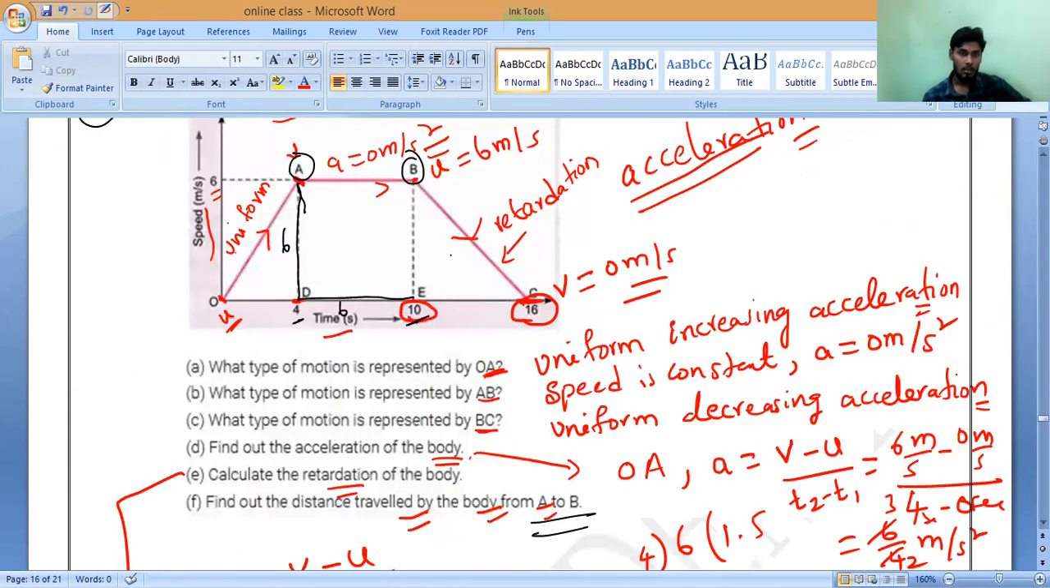Note it down. I have put it correctly. A to B is equal to 36 meters. Is it okay, Ra? Yes, sir. Solve it.